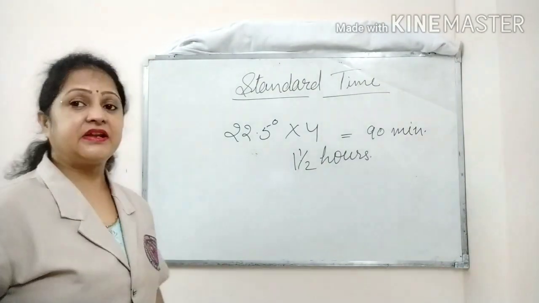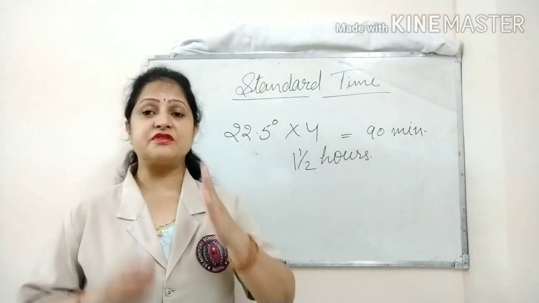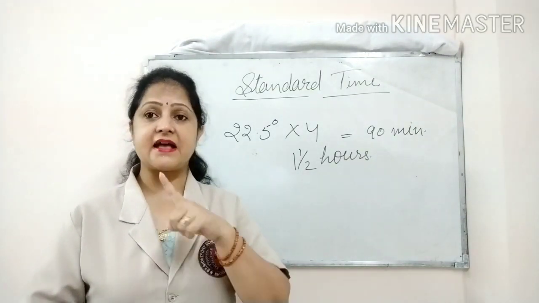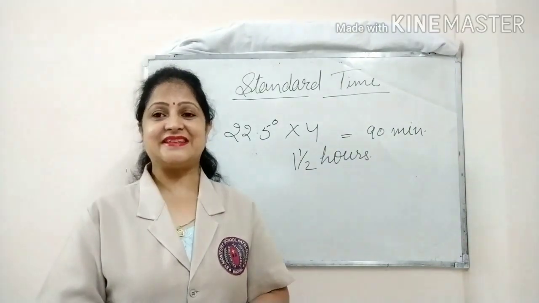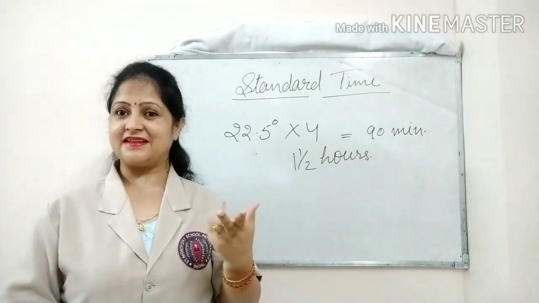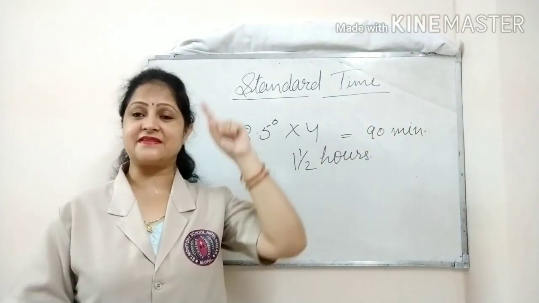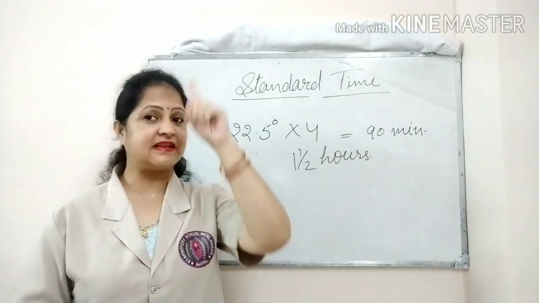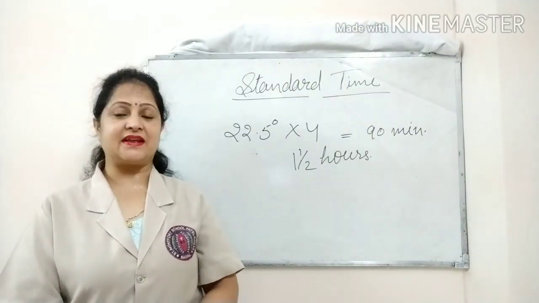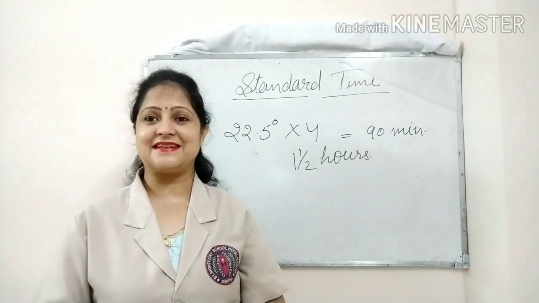It passes through the states of Uttar Pradesh, Madhya Pradesh, Chhattisgarh, Odisha and Andhra Pradesh. All these 5 states are touched by this meridian, and its time is taken as the standard time of India, so we call it Indian Standard Time.